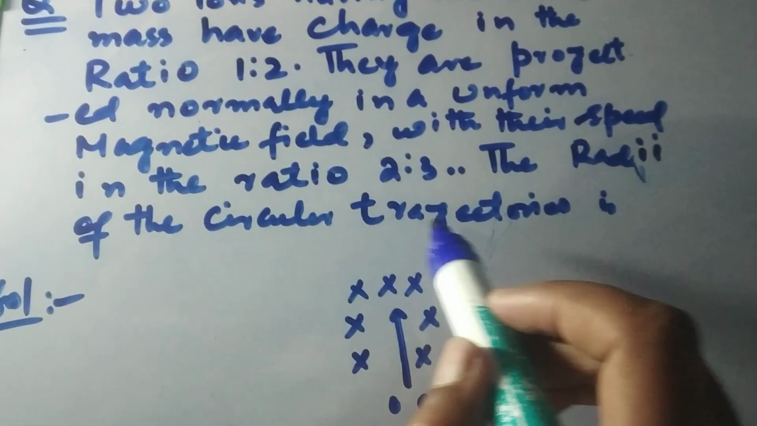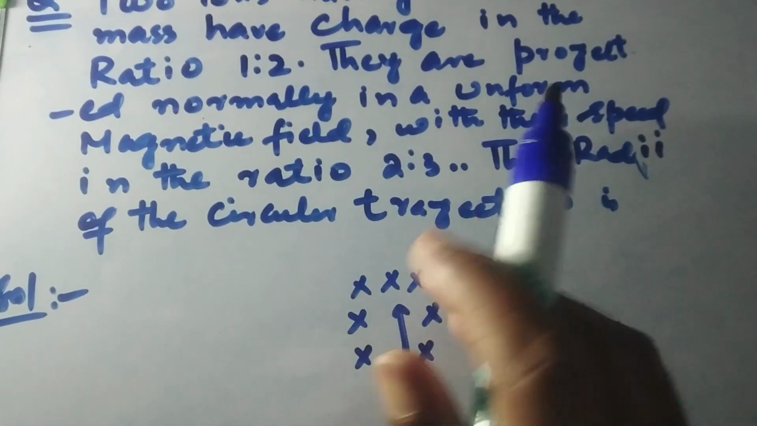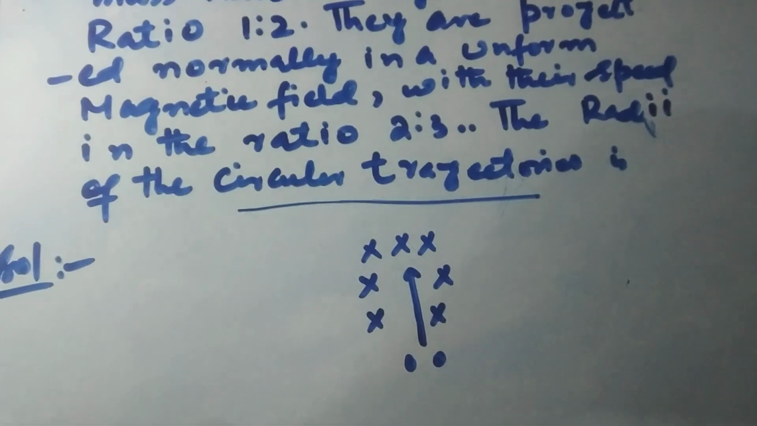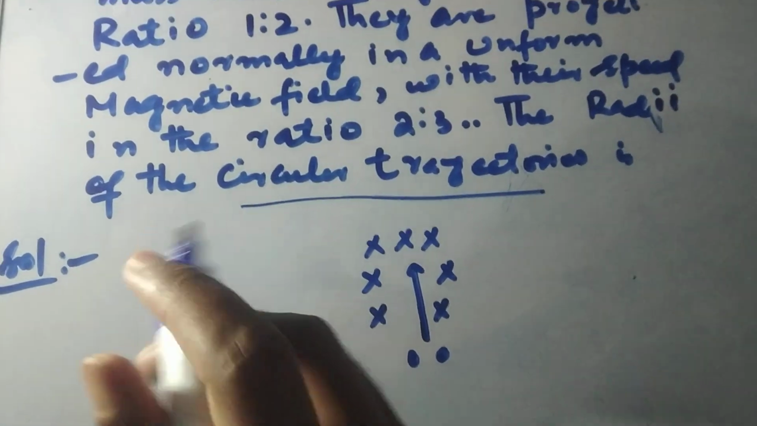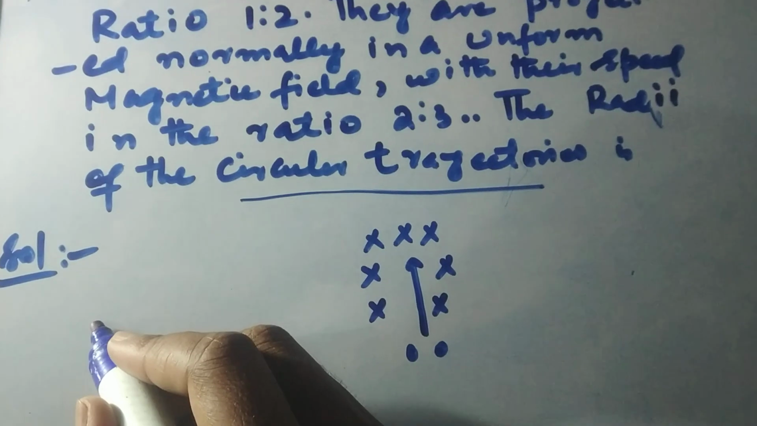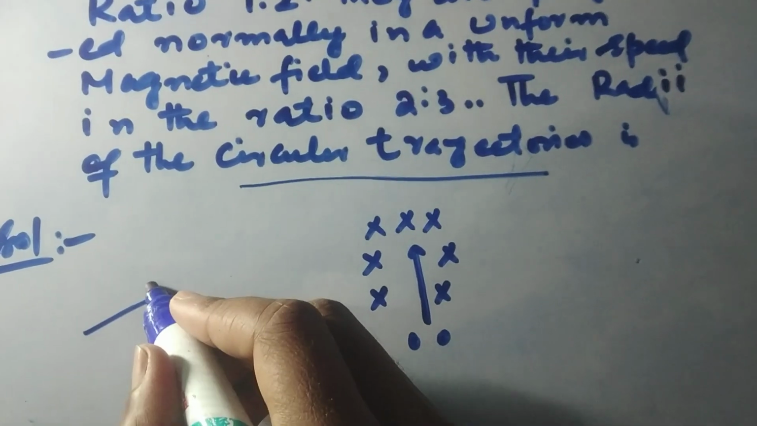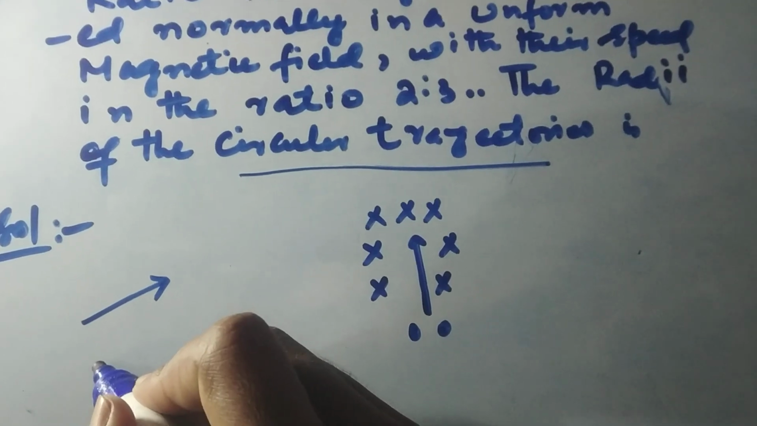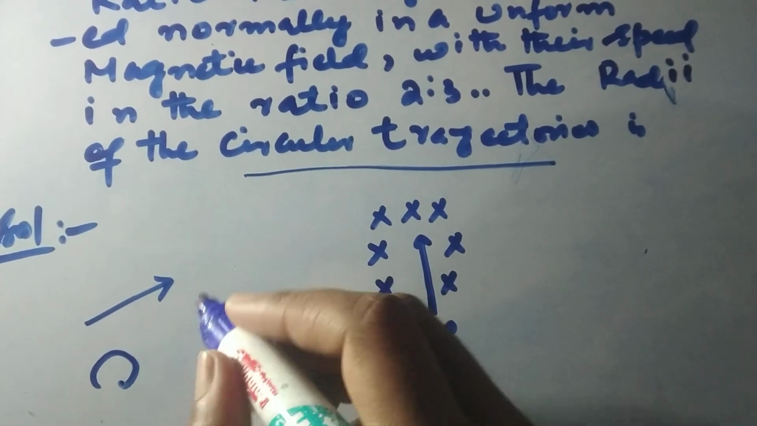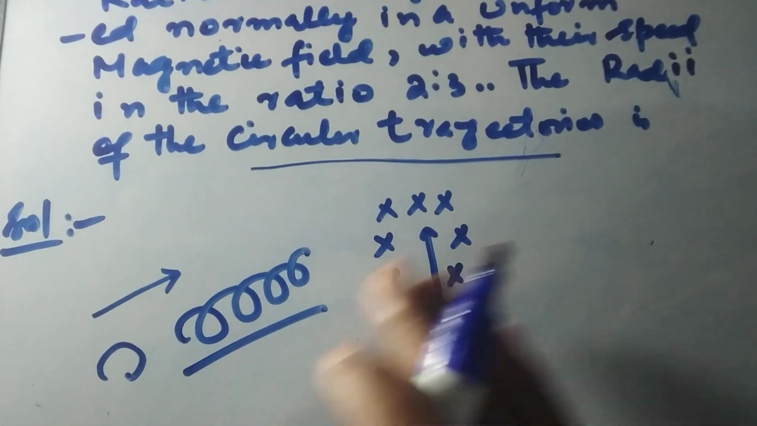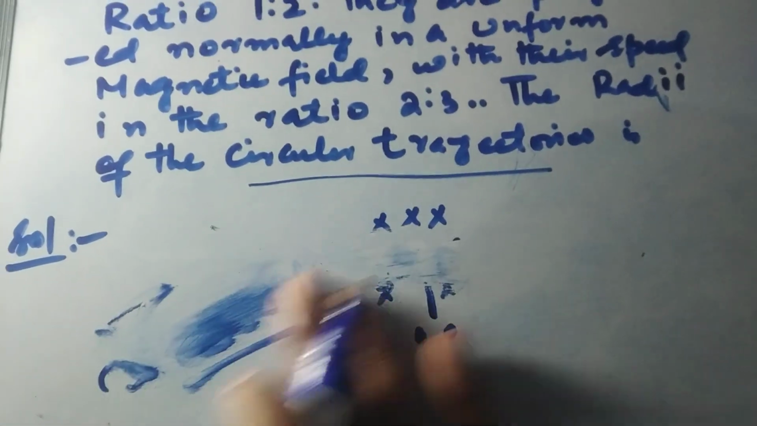The radii of the circular trajectory is asked. When a charge is thrown, it can take a linear path, a circular path, or a helical path. So I am going to solve this question.